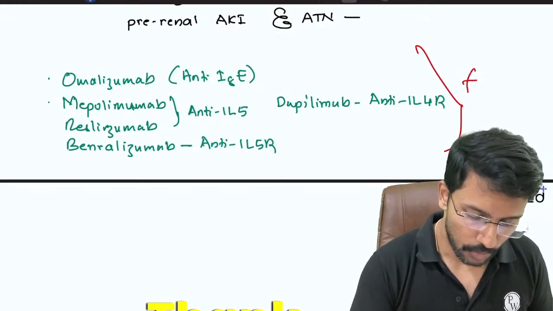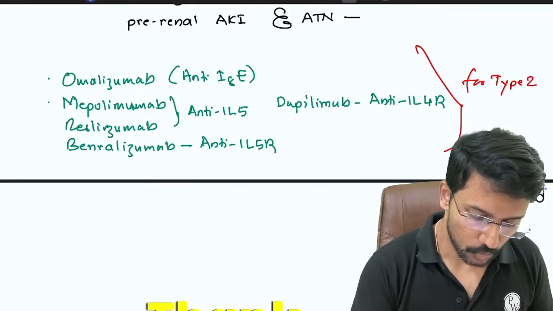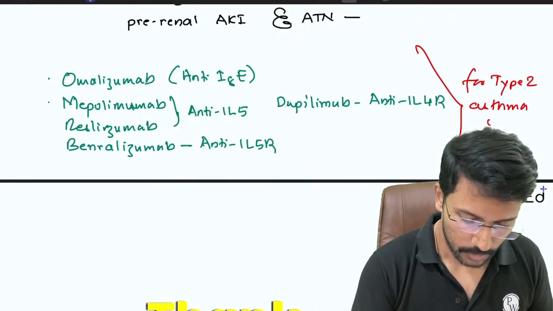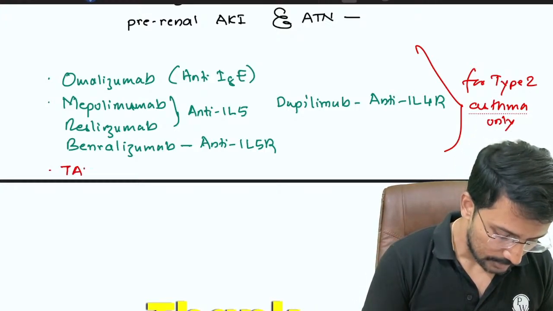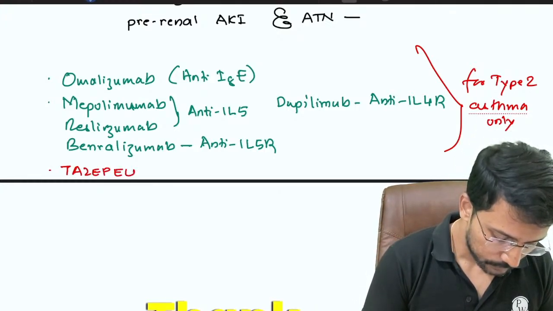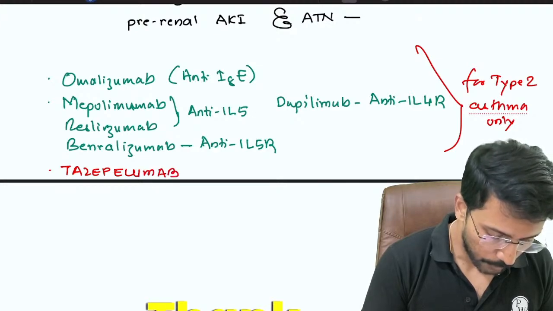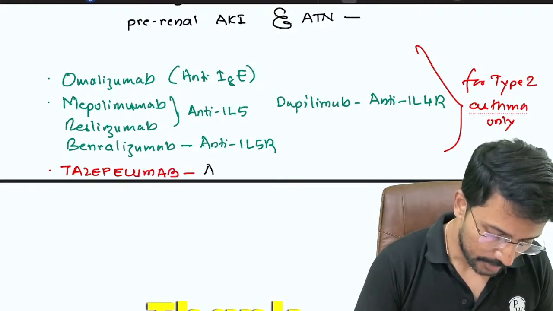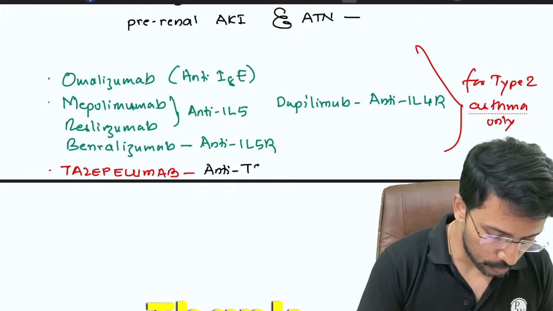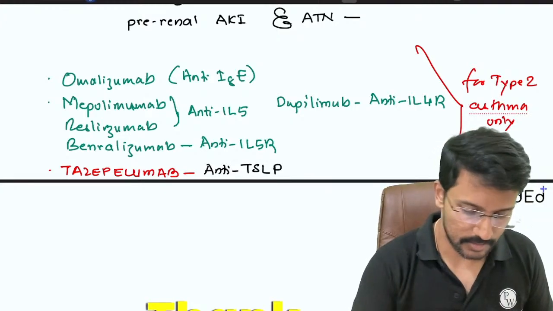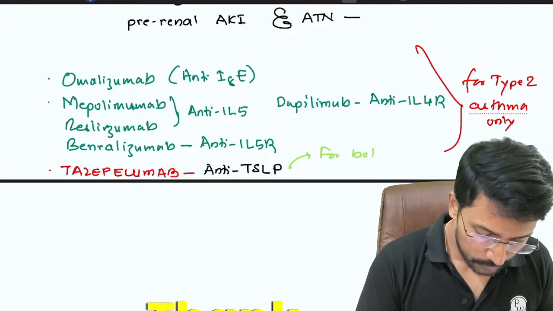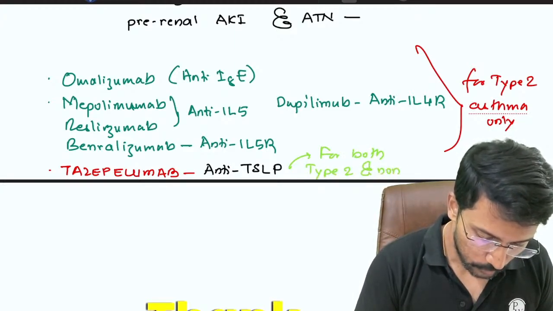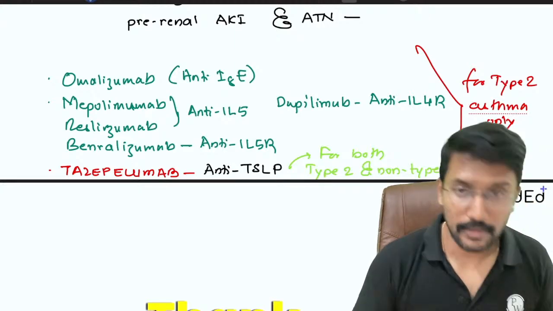All of these are for type 2 asthma only. They are not useful for non-type 2. But there is a new drug called tezepelumab, which is a monoclonal antibody against thymic stromal lymphopoietin, or anti-TSLP. This is for both. This can be used for type 2 and non-type 2.